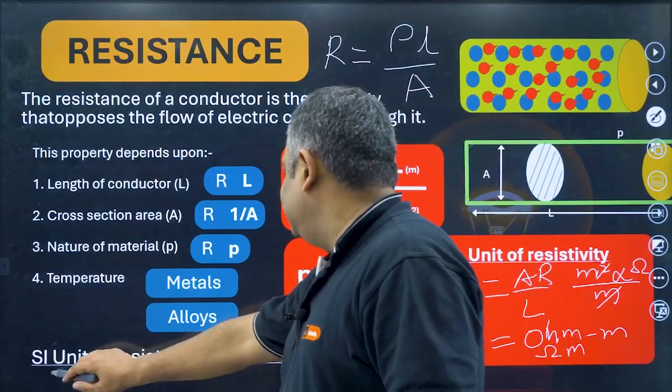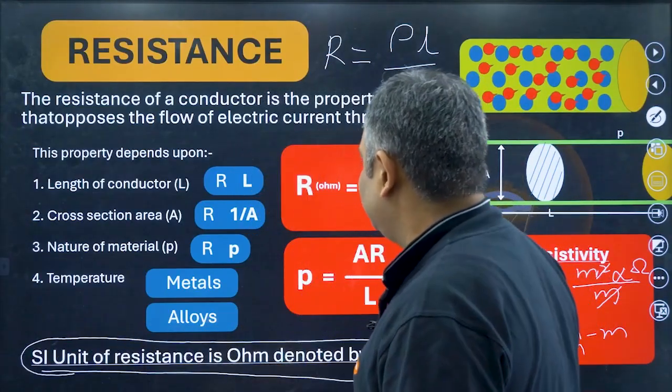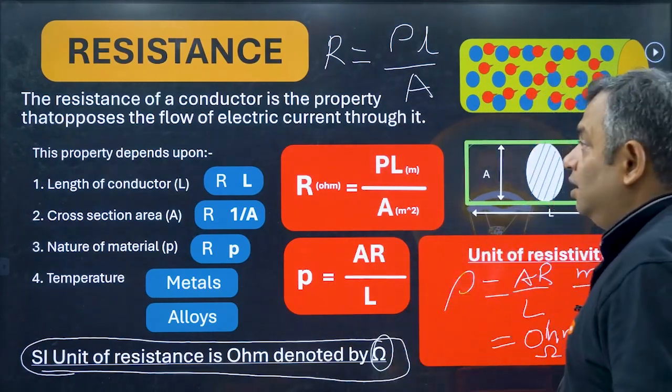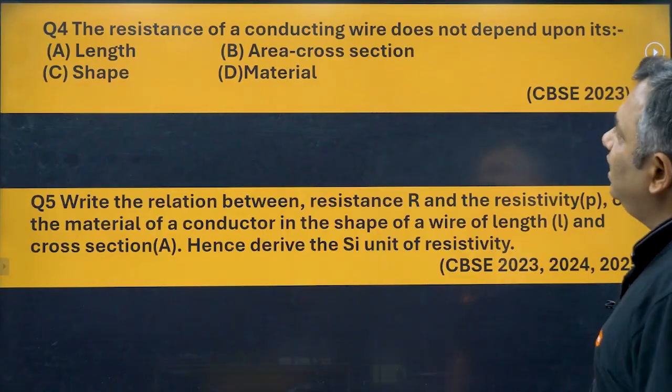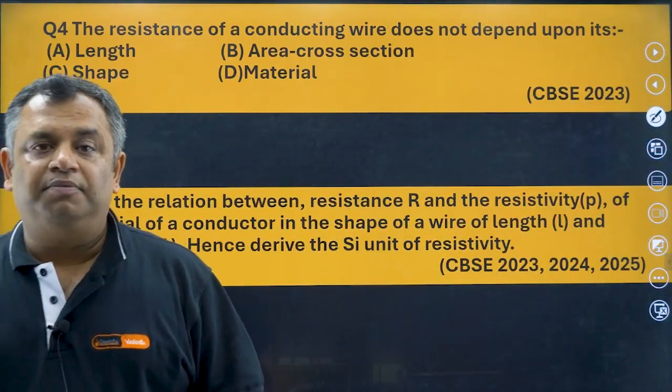Now the SI unit of resistance is ohm. Sorry, the SI unit of resistance is ohm. It is denoted by this. That's what we have used here. Okay, got it about the resistance. Now the next topic is the questions that we are going to solve on resistivity.